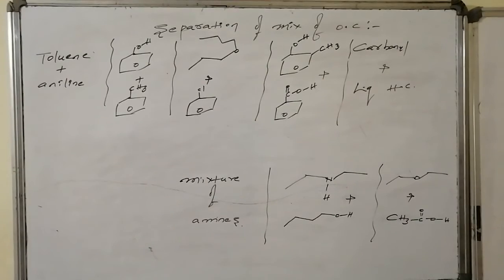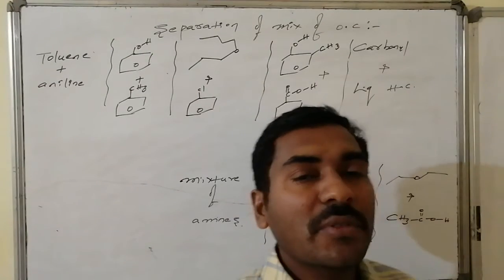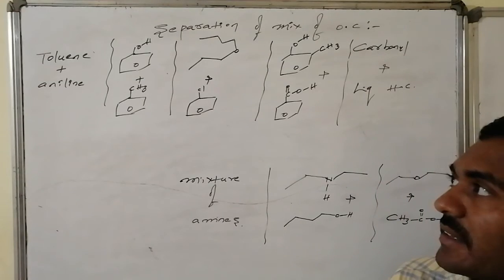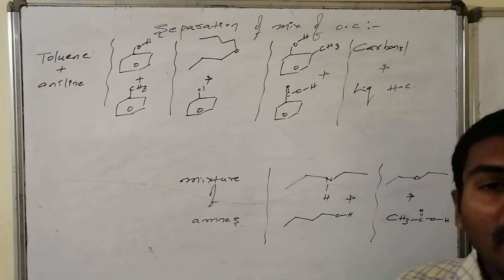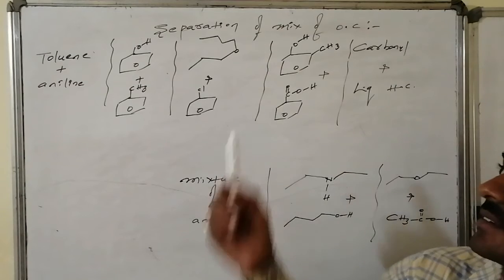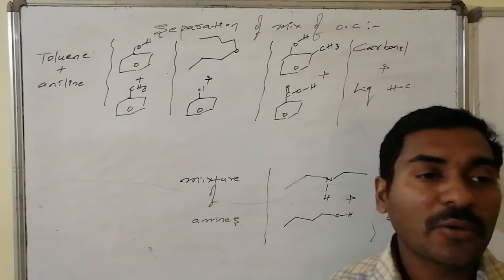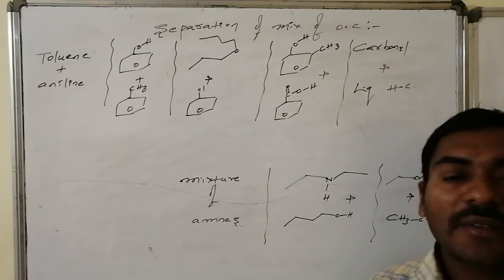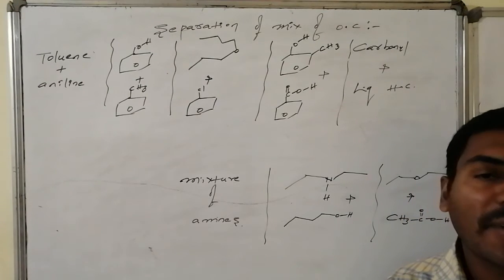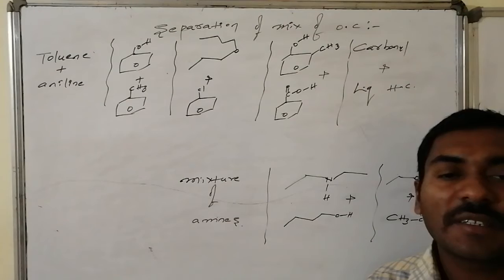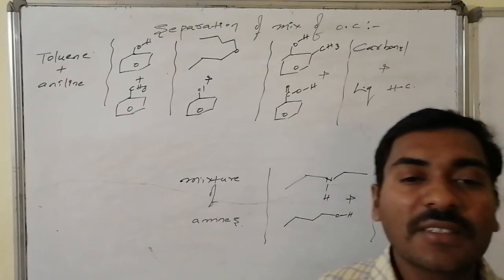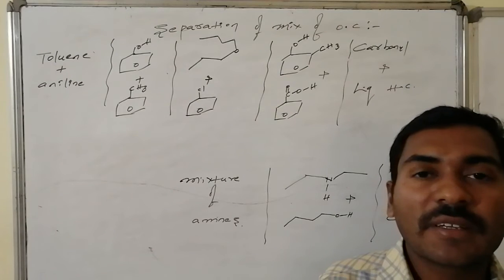Friends, let us go for the separation techniques related to mixtures of organic compounds. Here I have examples like a toluene and aniline mixture, a phenol and toluene mixture, and a dibutyl ether and chlorobenzene mixture. These are different mixtures. From these mixtures, how do we identify and separate the components present? Case number 1 is the toluene and aniline mixture.